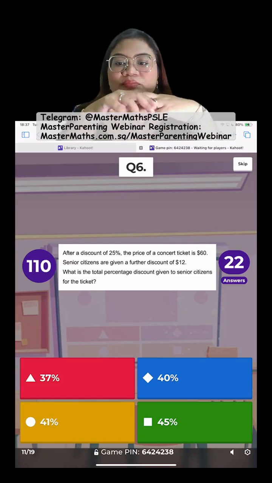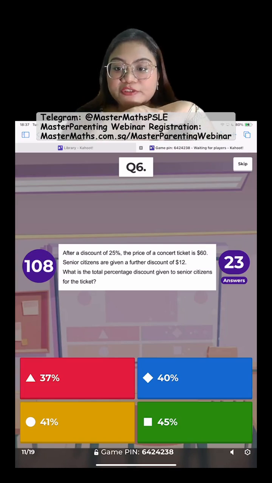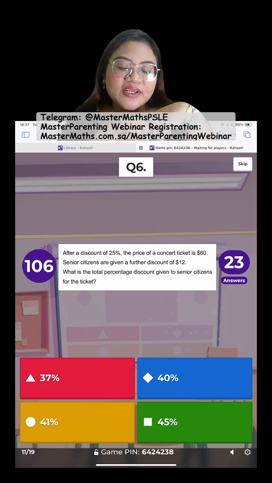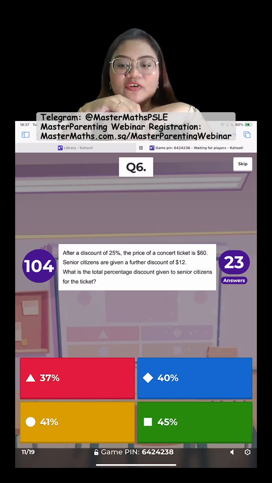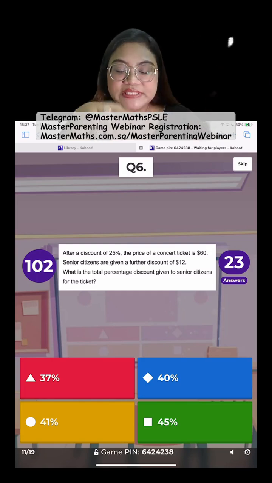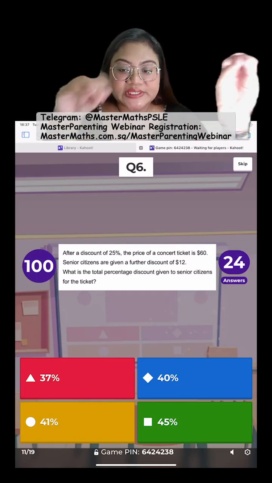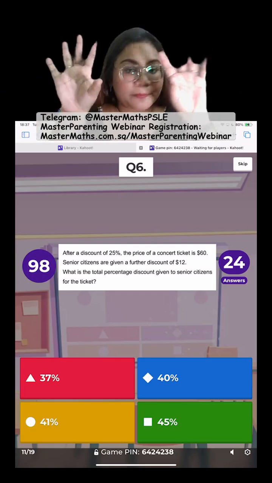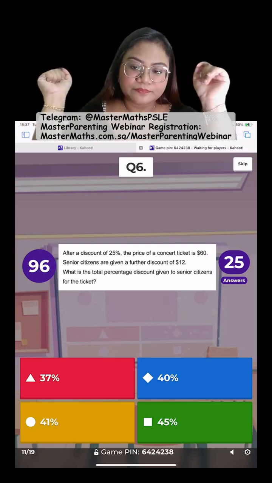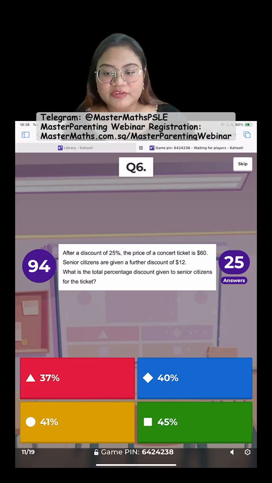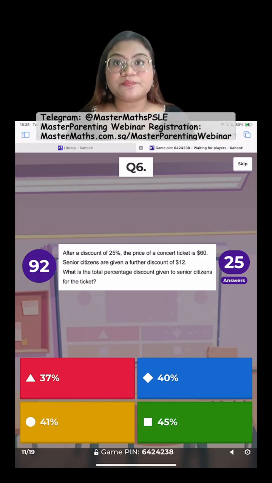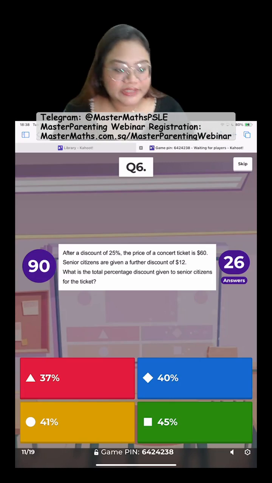I hope I have explained why the red one is out. I'm helping you eliminate one wrong answer. One is percent, one is dollars. Different things cannot be added.